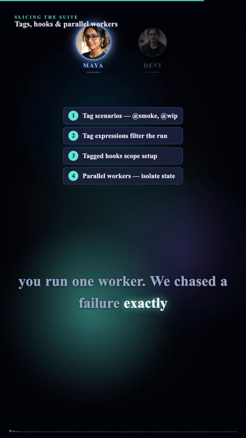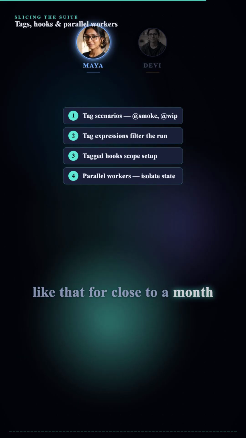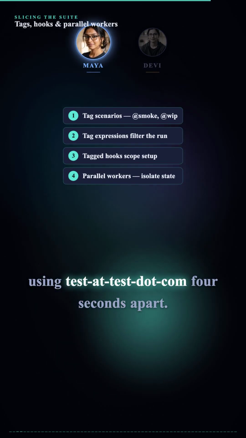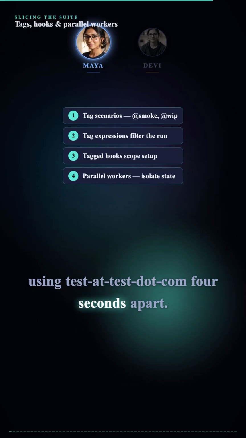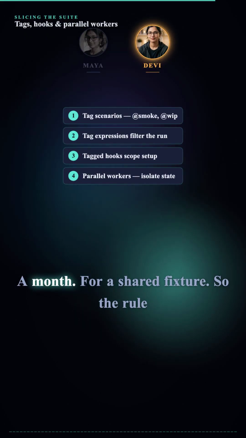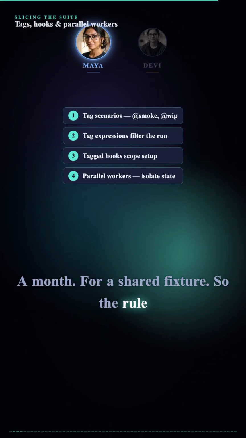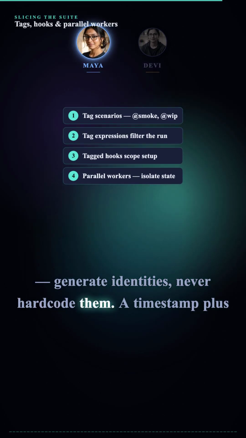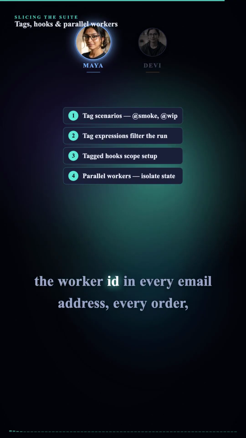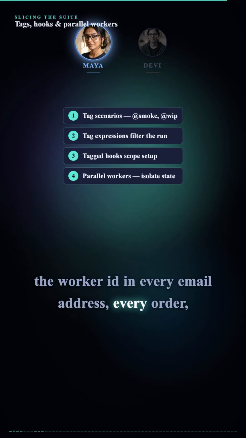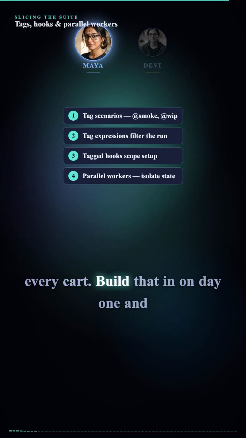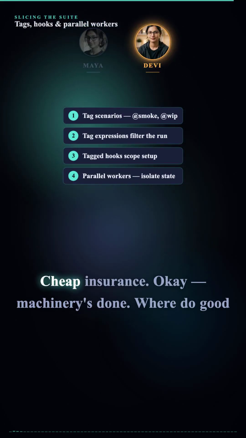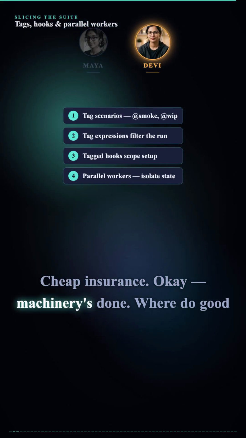We chased a failure exactly like that for close to a month before someone diffed the timestamps and saw two scenarios using test@test.com 4 seconds apart. A month for a shared fixture. So the rule of thumb, generate identities, never hardcode them. A timestamp plus the worker ID in every email address, every order, every cart. Build that in on day one and the ghost story never gets told about your suite. Cheap insurance. Okay, machinery's done.